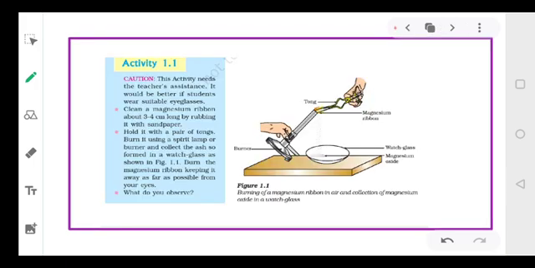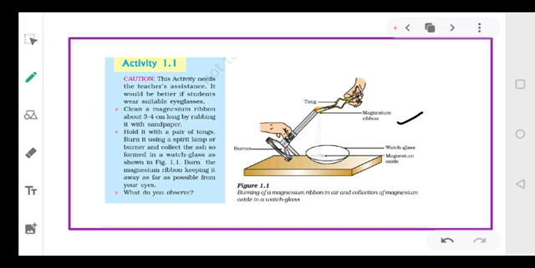Now coming to the first activity of the chapter. Students, in chemistry the activities are very, very important. Okay, so we have taken a magnesium ribbon, right? First of all, we are taking a magnesium ribbon and we will rub it with sandpaper. First step is we take a magnesium ribbon. Second, we will rub it with sandpaper.